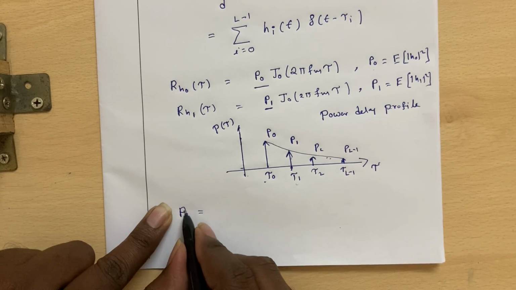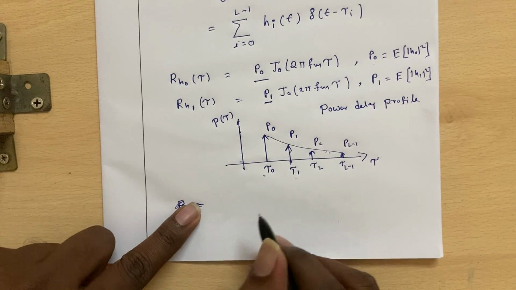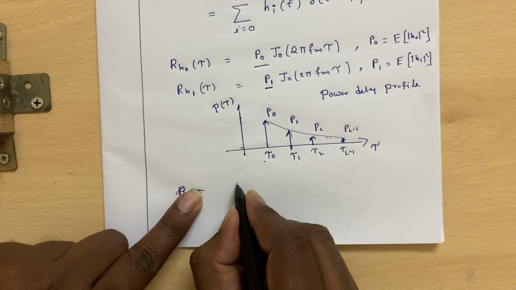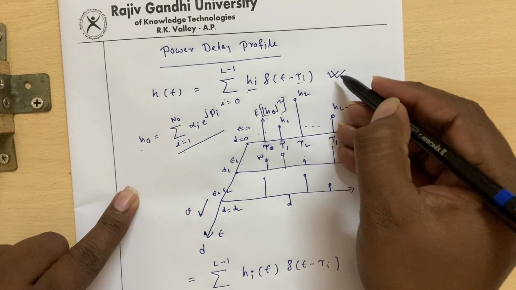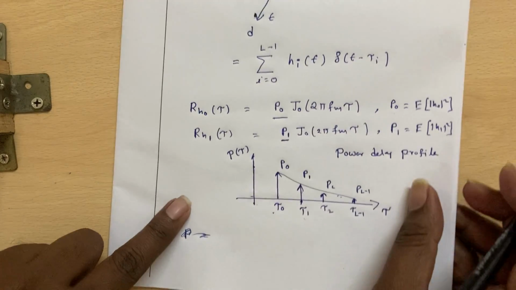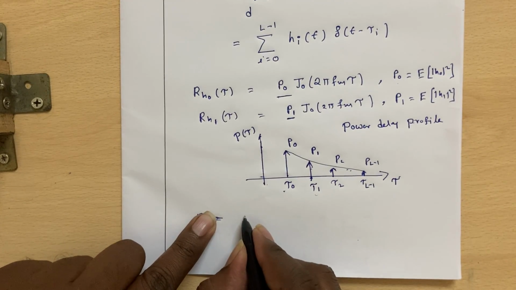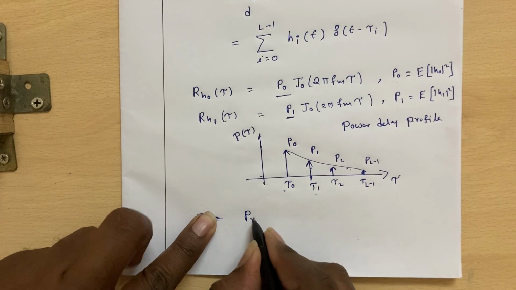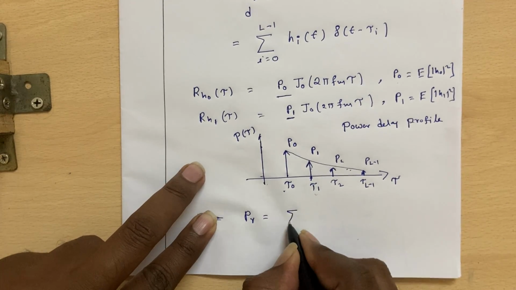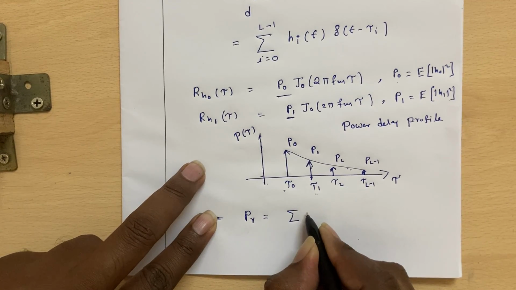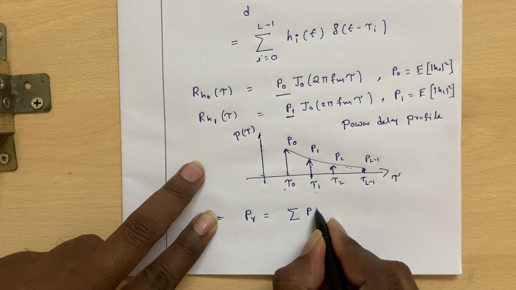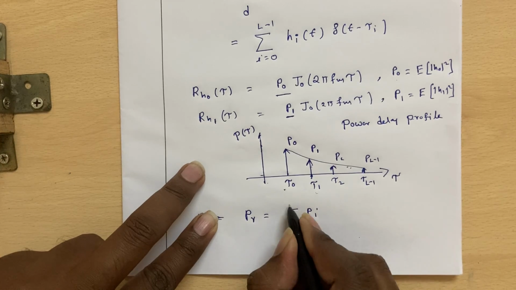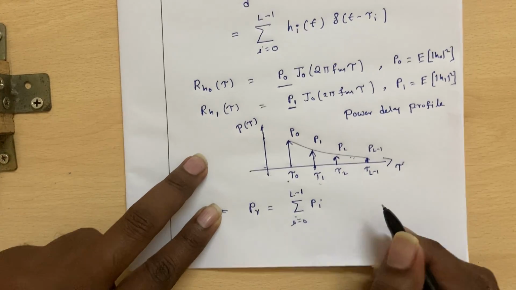What I'm trying to tell you is that if instead of frequency selective fading it was frequency flat fading, the total received power is nothing but the sum of the powers in the multiple paths. So that is i equal to 0 to L minus 1.